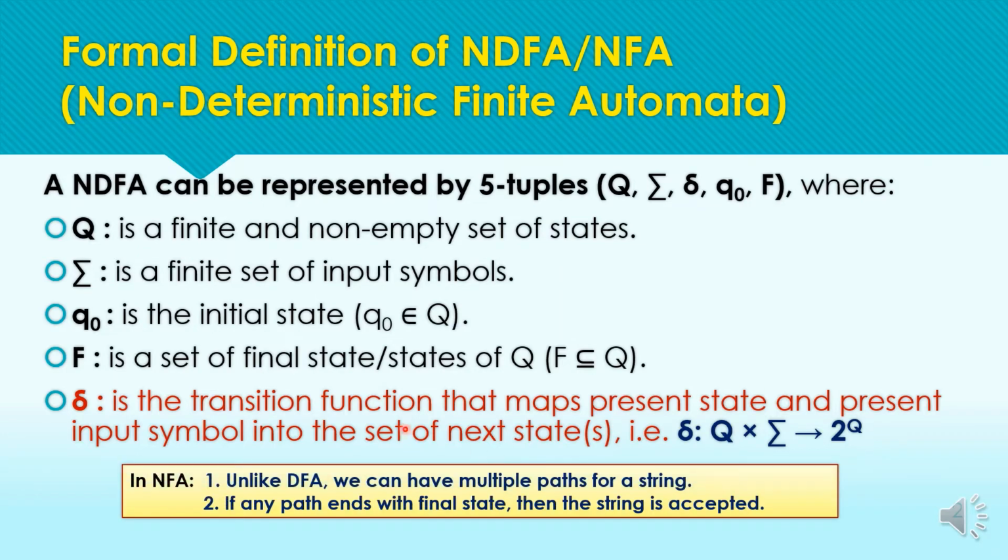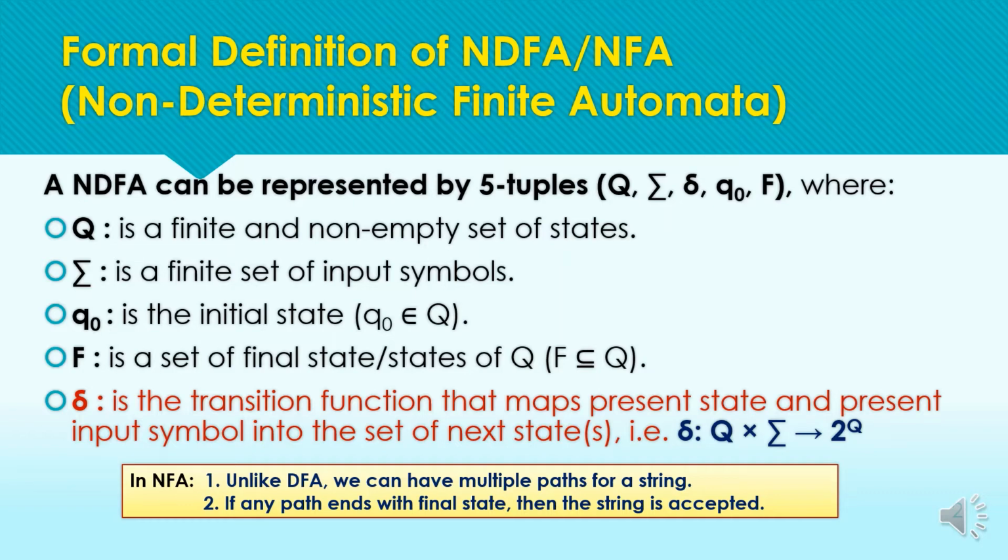Another thing to note here is that unlike DFA, we can have multiple paths for a string from the initial state. In DFA, whenever we showed acceptance or rejection for a string, we always had a single path from the initial state, and if that path ended in the final state, the string was accepted, and if that path ended in a non-final state, the string was rejected.